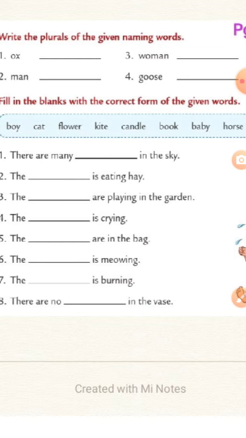So here are we talking about one or many? Many. So whichever option we choose here has to be used in the plural form. So there are many dash in the sky. What do you see in the sky? Boy, cat, flower, kite, candle, book, baby or a horse.